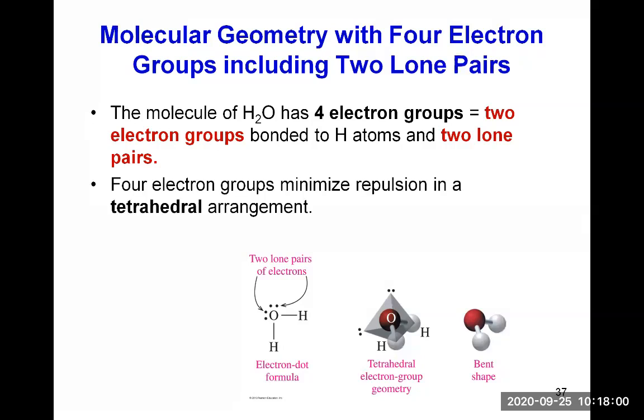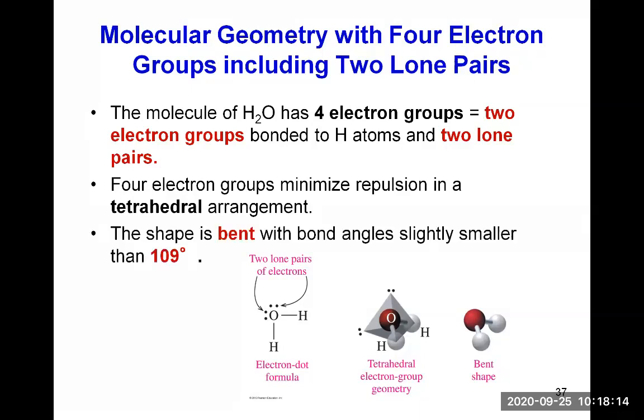And again, those 4 electron groups will minimize repulsion in a tetrahedral arrangement. However, 2 of these electron groups are not visible in the shape of the molecule, and what we see is a bent shape with bond angles slightly smaller than 109 degrees, even as low as 105 degrees for the molecule of water.